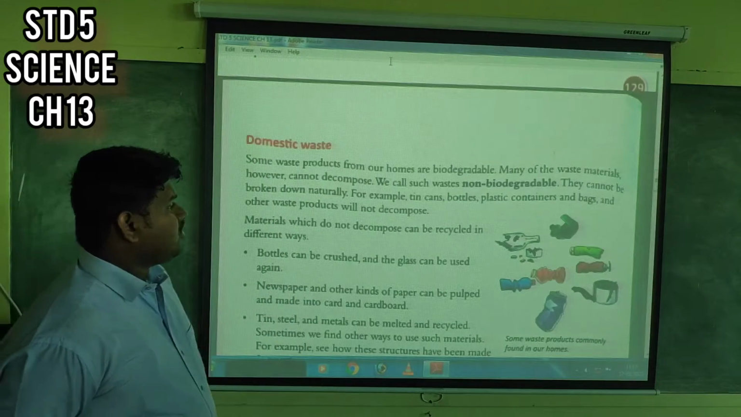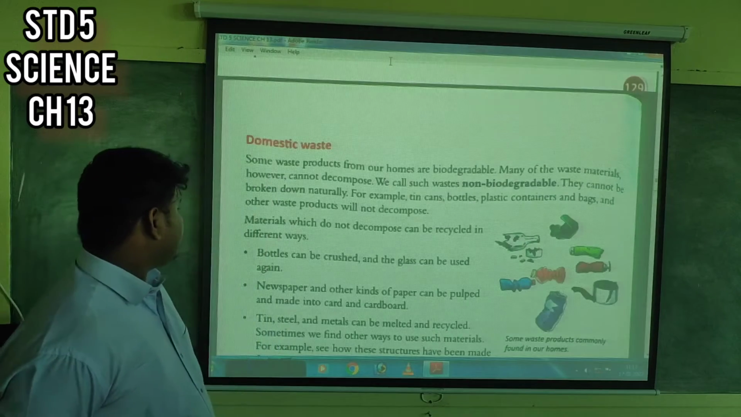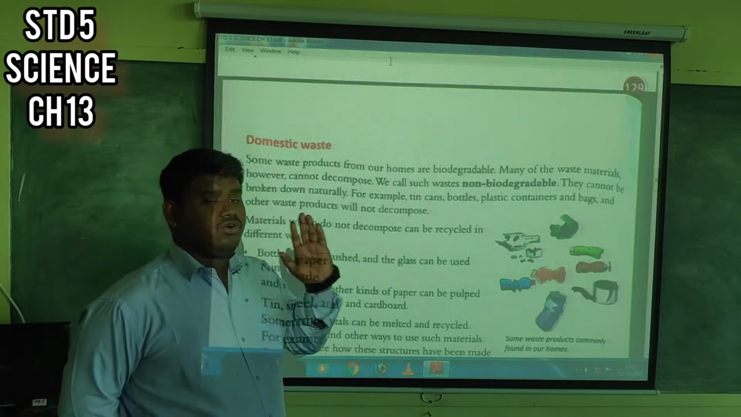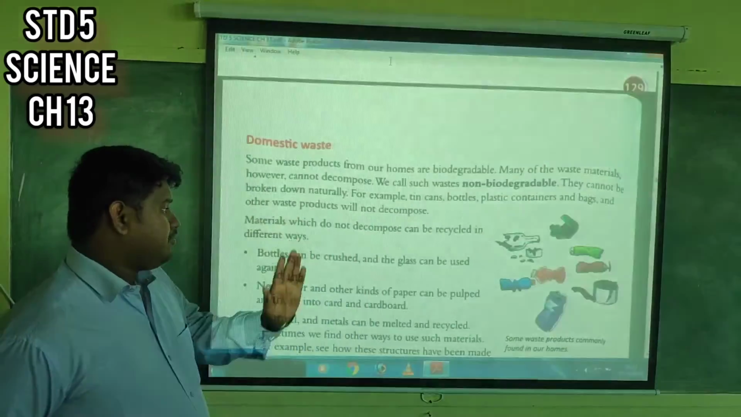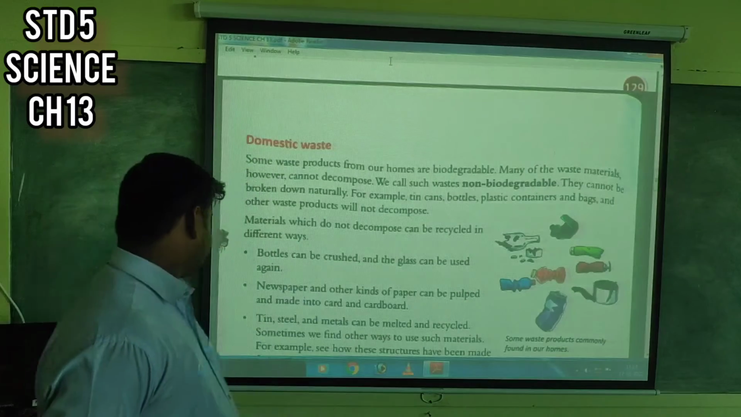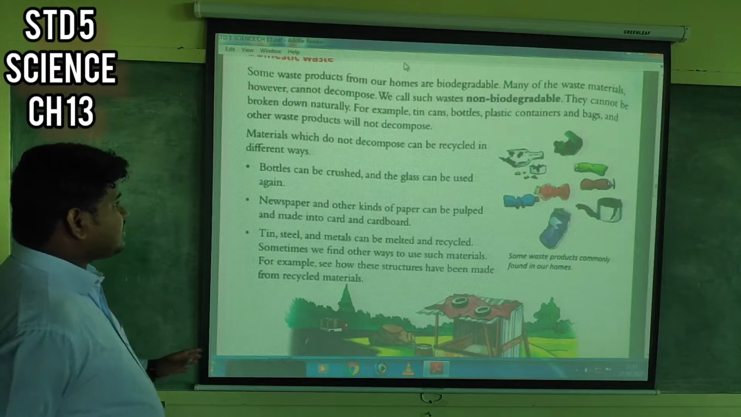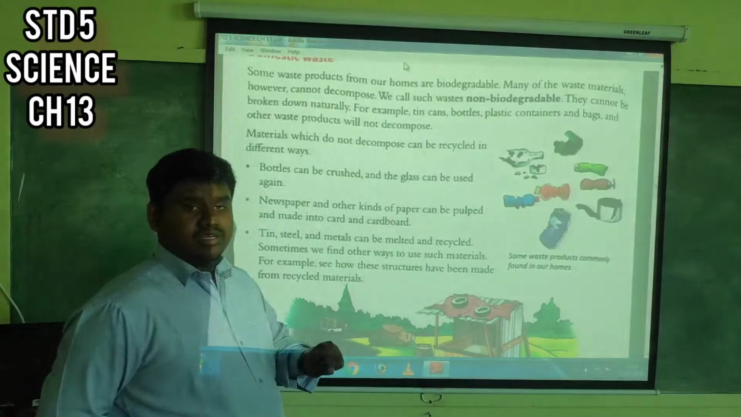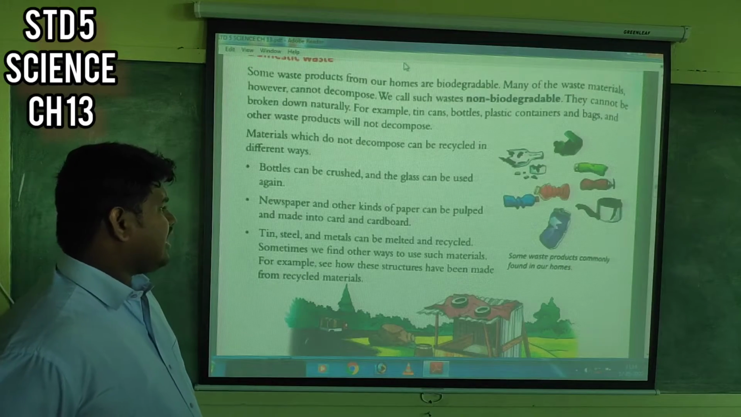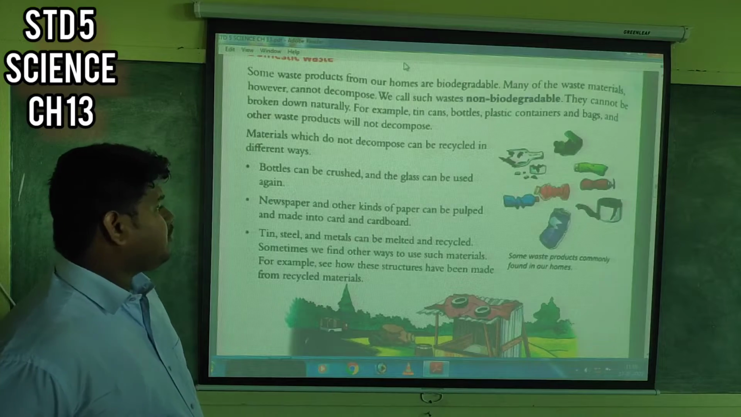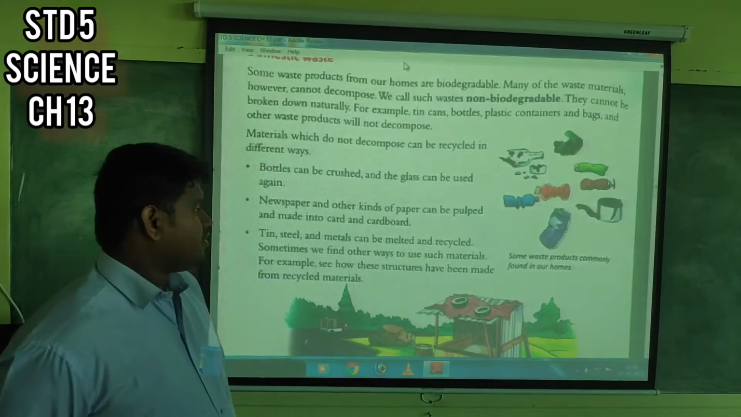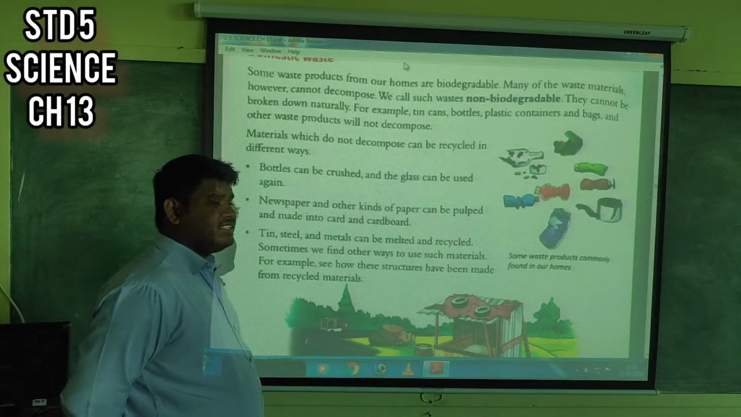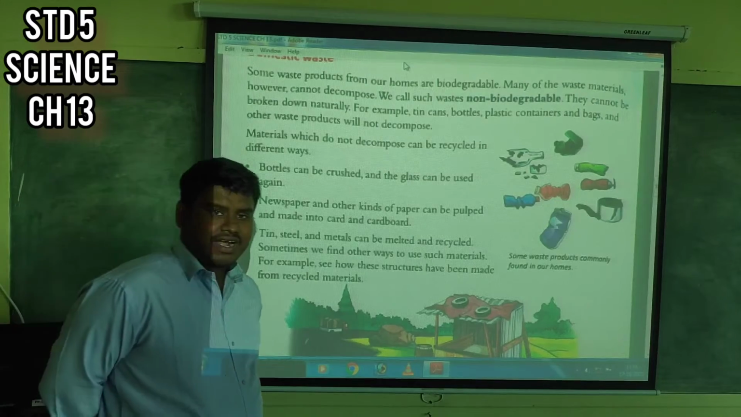Materials which do not decompose naturally have to be recycled in different ways. What are the ways? Bottles can be crushed and the glass can be used again. Newspaper and other kinds of paper can be pulped and made into card and cardboard. Paper is made out of the pulp of trees.